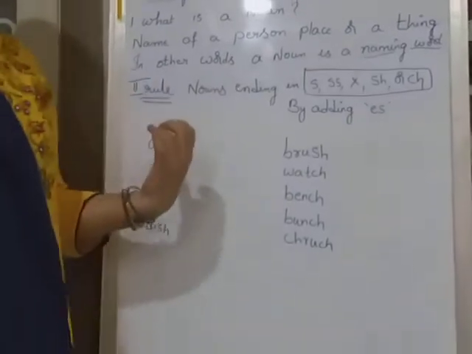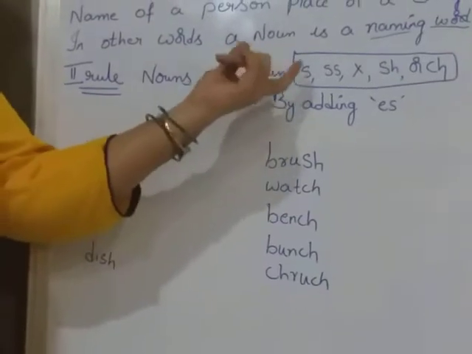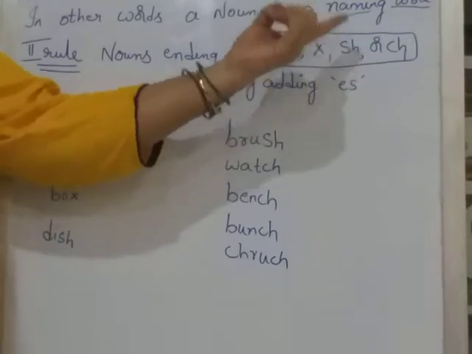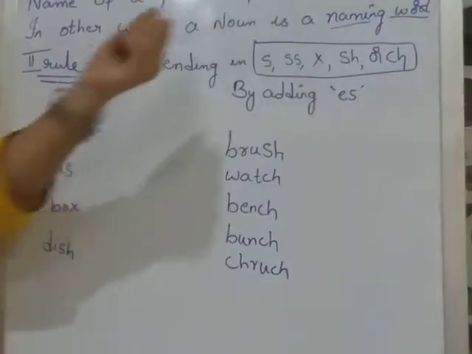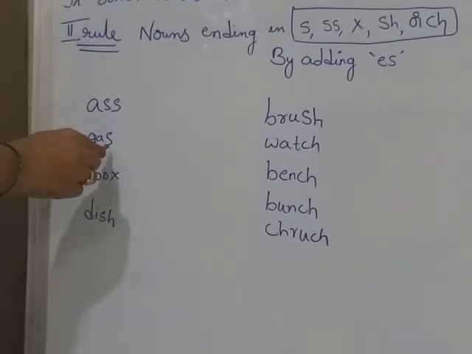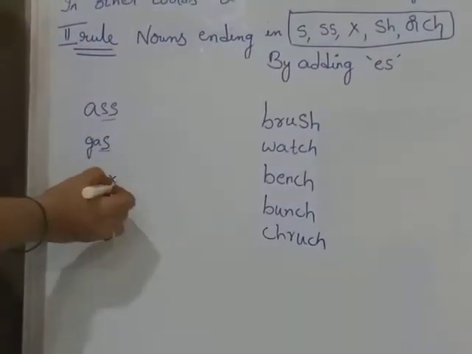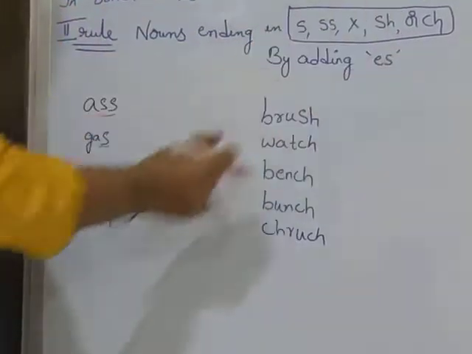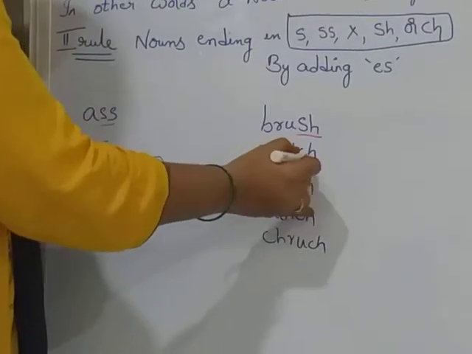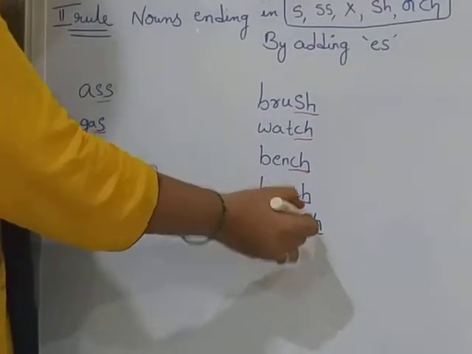See the second rule, children. Nouns ending in S, SS, X, SH or CH. For example: gas, ass, box, dish, watch, bench, bunch, church.